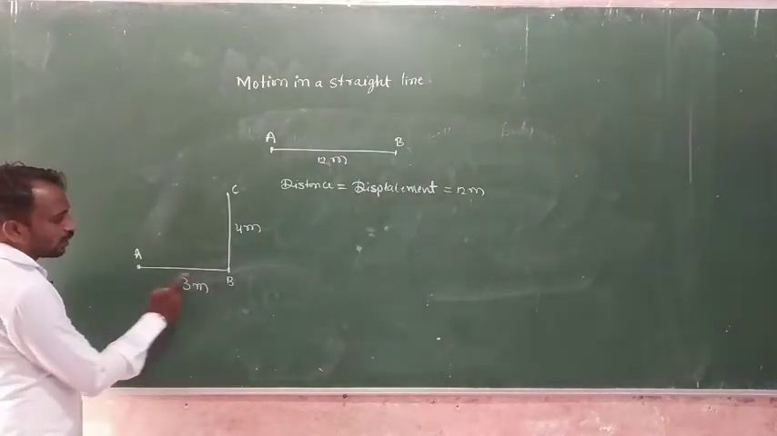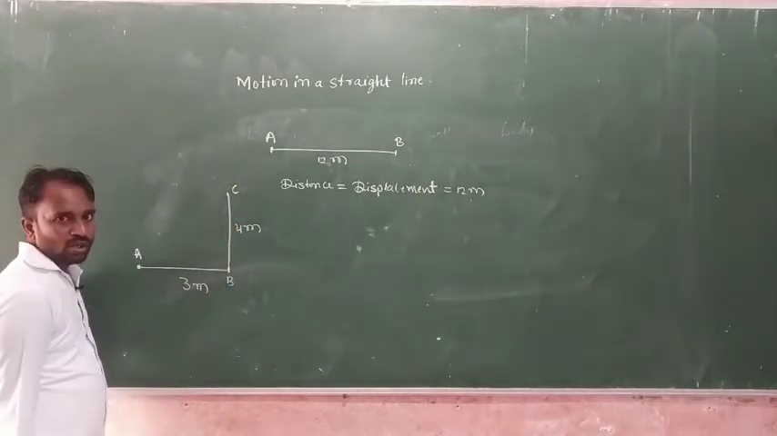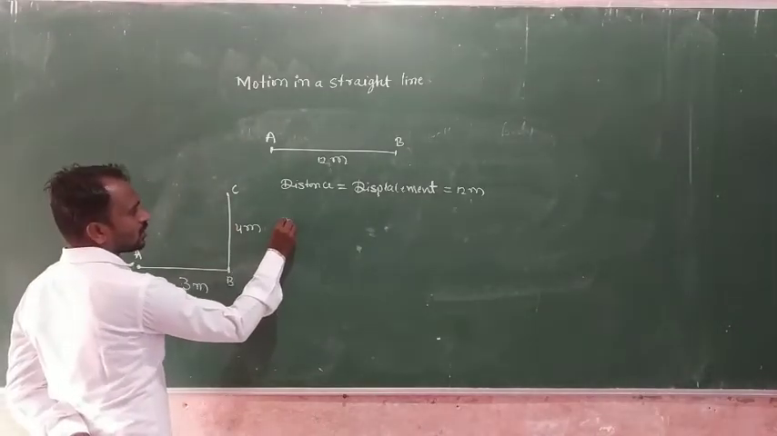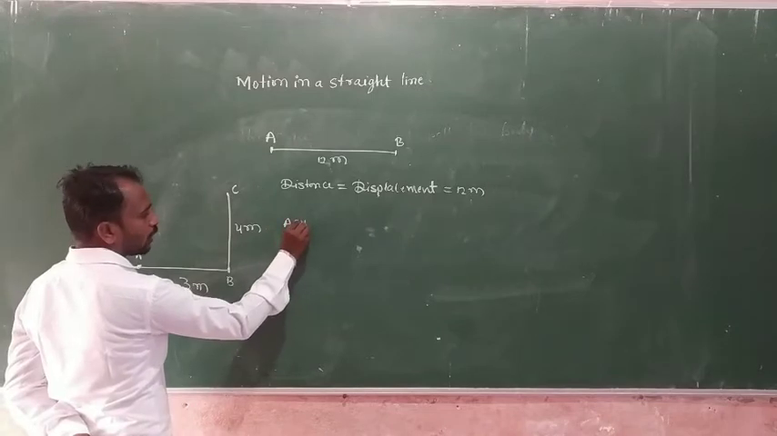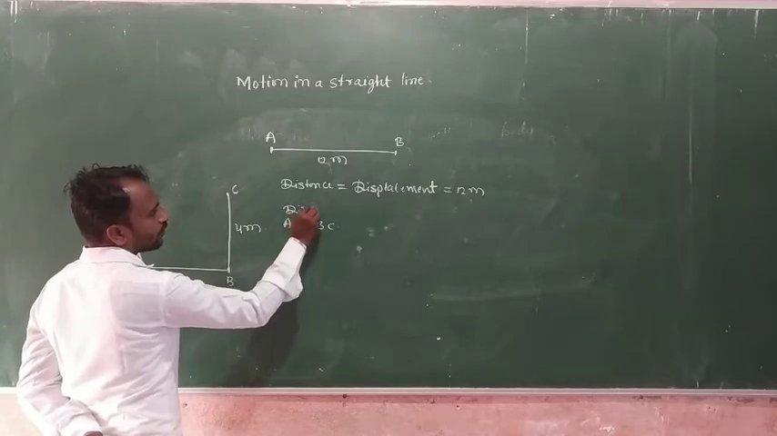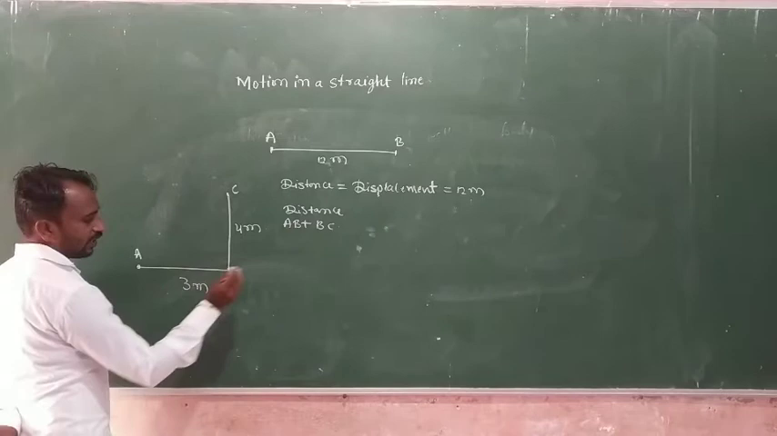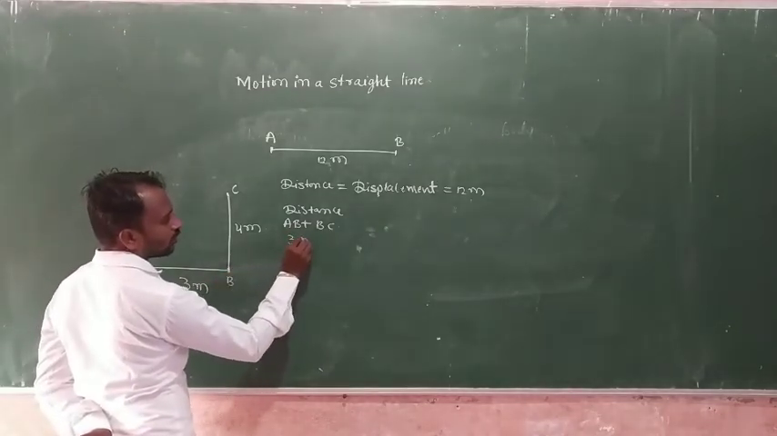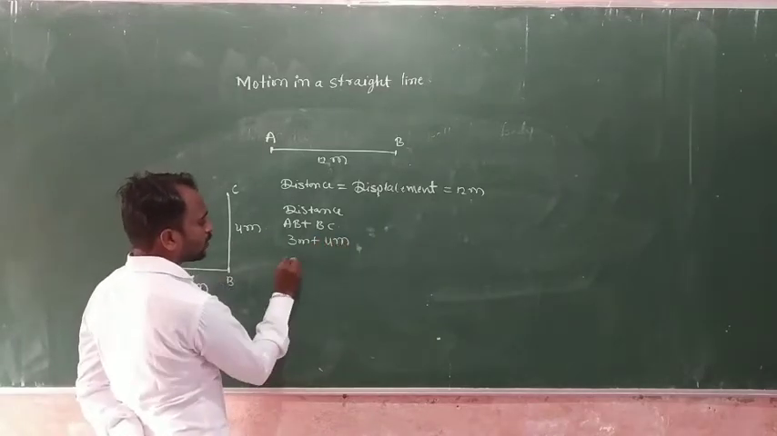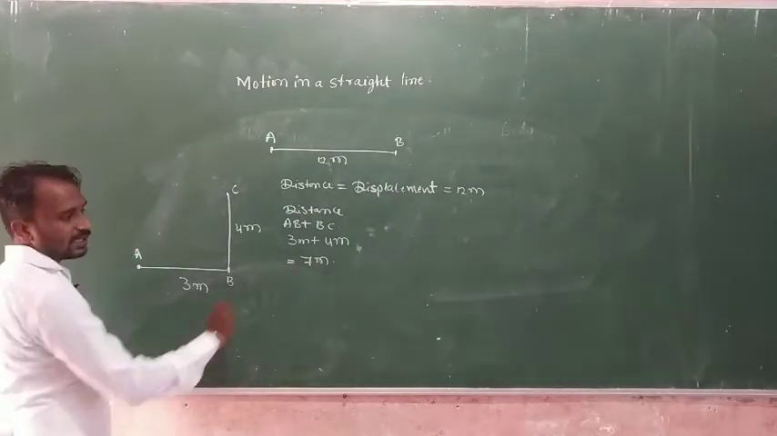Okay, so distance. The total traveling path A to B is 3 meter and B to C is 4 meter. So total distance means the distance between A to B plus B to C. Distance is AB, the distance in between, 3 meter, plus BC, the distance in between, 4 meter. As a total we consider that 7 meter. So 7 meter is the distance.